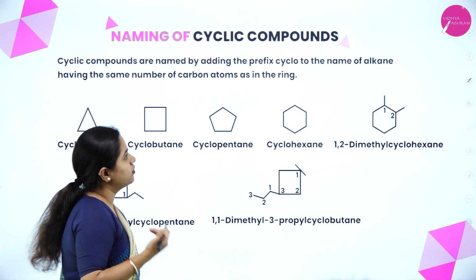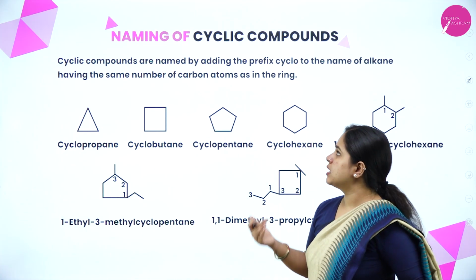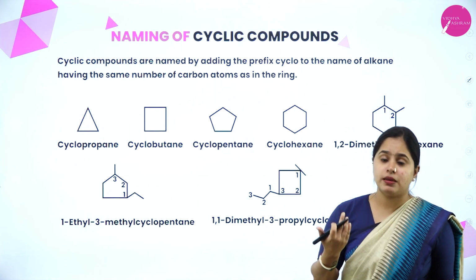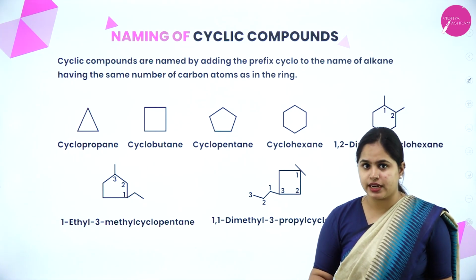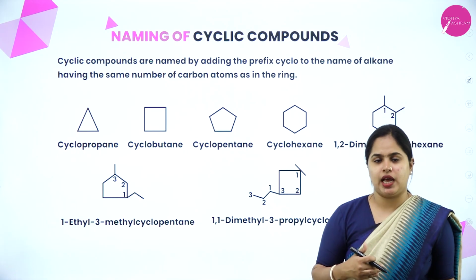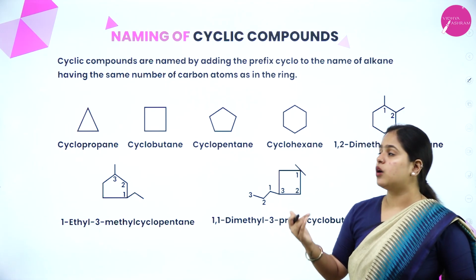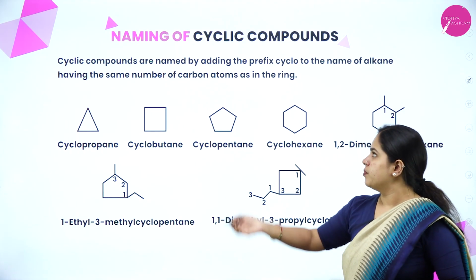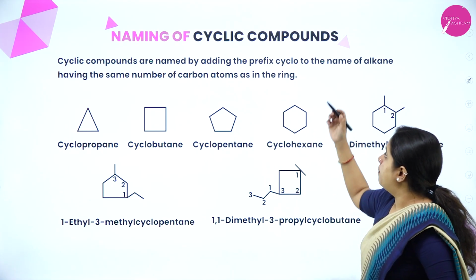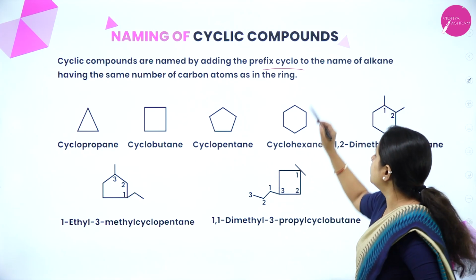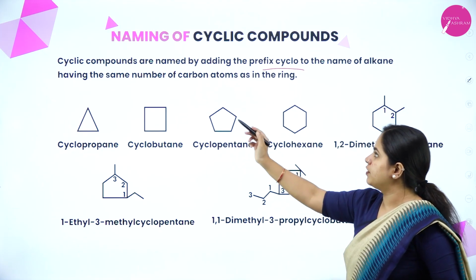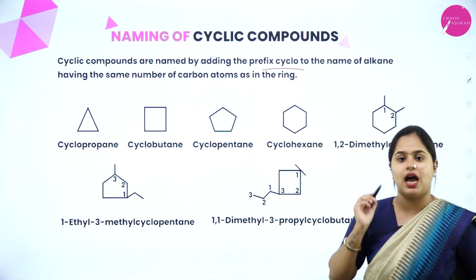Now moving on to the next one, cyclic compounds. How do you name cyclic compounds? Till now we studied the rules for straight chain alkanes and branched chain alkanes. Now we are going with cyclic compounds. They are named by adding the prefix cyclo to the name of the alkane having the same number of carbon atoms as in the ring.